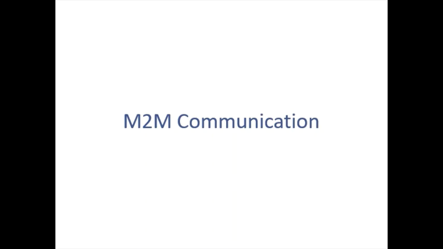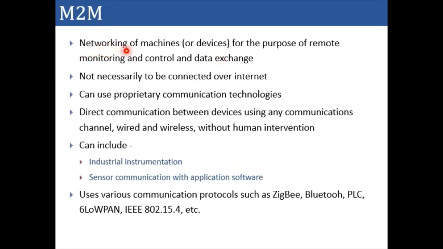Now let's see what is machine-to-machine communication and how it is different from Internet of Things. So basically, whatever we have discussed till now in relation to the communication network and communication protocols, these are being utilized in machine-to-machine communication also, but there is a thin difference between M2M and the IoT. So let's try to understand the M2M first, and then we will see the difference between M2M and IoT. So M2M is the networking of machines for the purpose of remote monitoring and control and the data exchange.